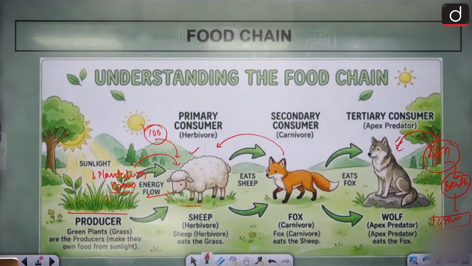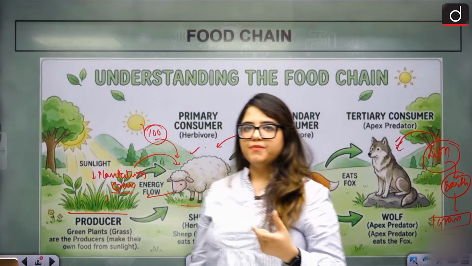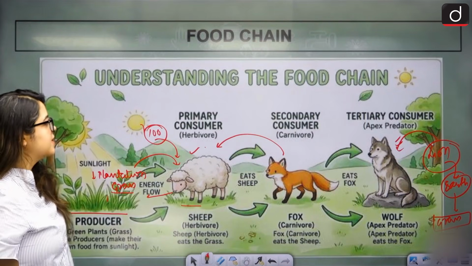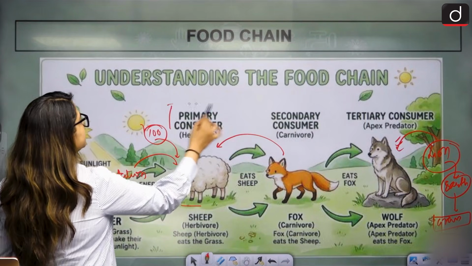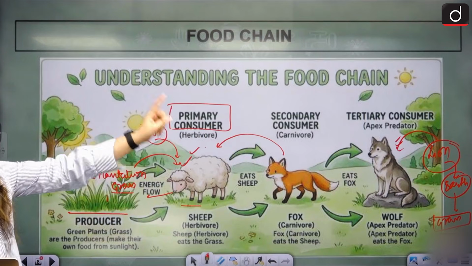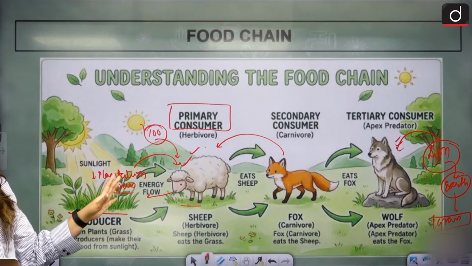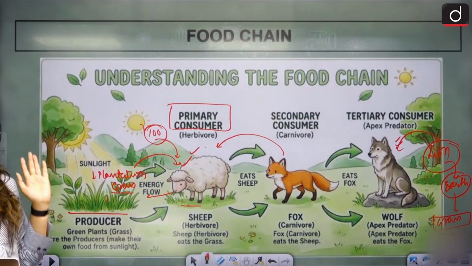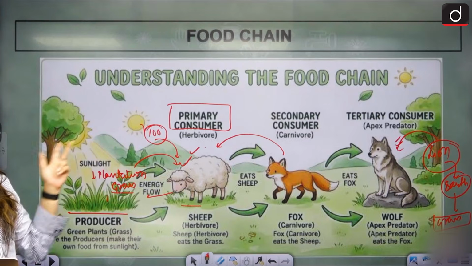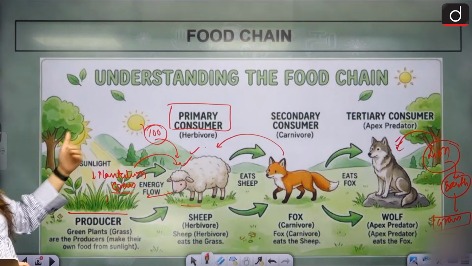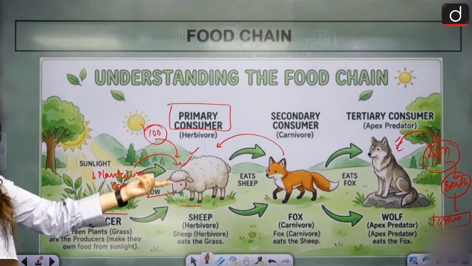Do you see that? That is the transfer of energy. Now this transfer of energy is taking place in stages. What do we call those stages? Number one is primary consumer, then secondary, and then tertiary. Very simple to understand: the one who ate first, the one who ate second, the one who ate third. That's it. Primary, secondary, and tertiary. Is that clear? That's how the energy gets transferred, and that is the chain.